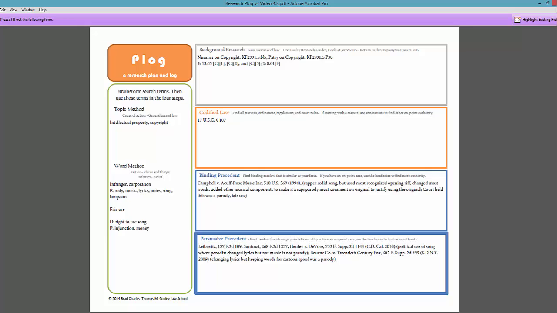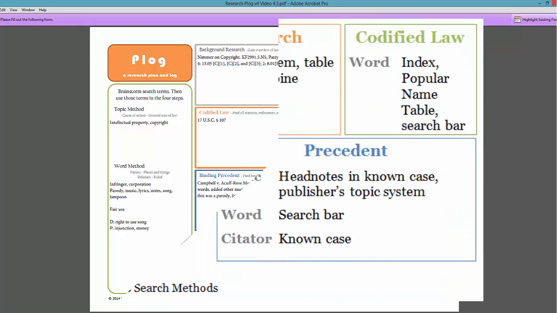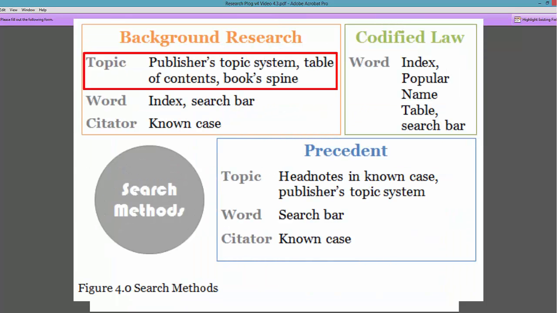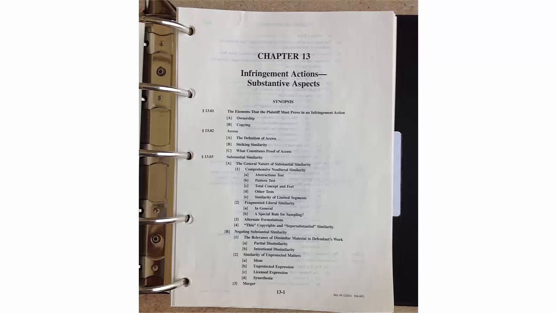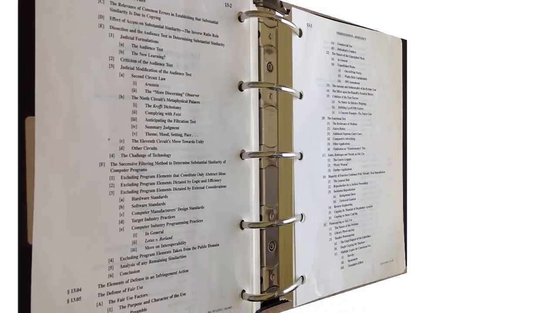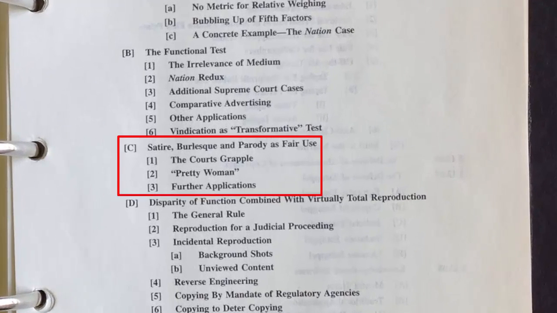Okay, one last point here. The topic method of research is to go and look at a table of contents. If you're just totally lost, look at the table of contents either at the beginning of the chapter, like you're seeing here, or at the beginning of the treatise. And you can just kind of scan looking for something that's on point. Okay, so let's go back to the workbook and you'll see how to search a treatise online.